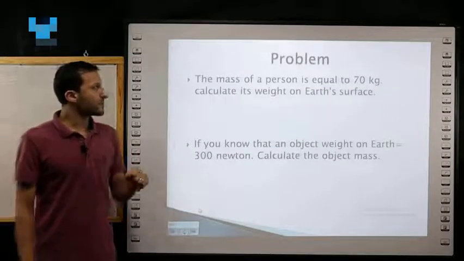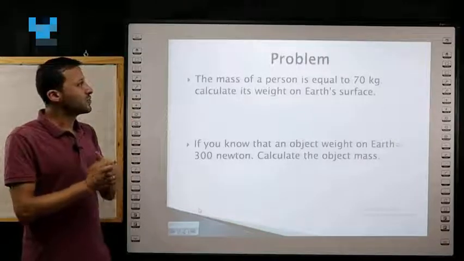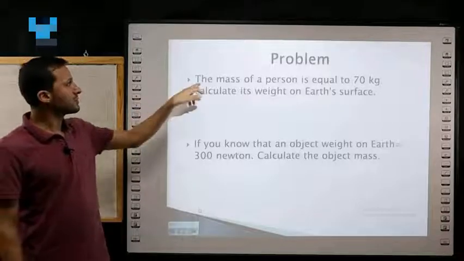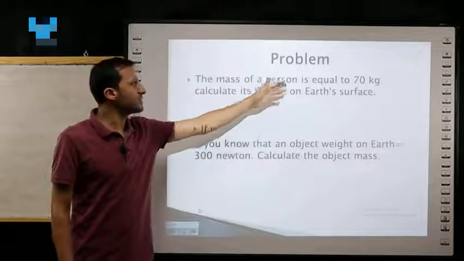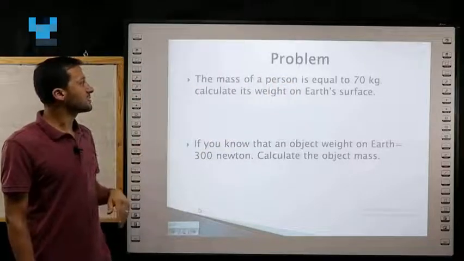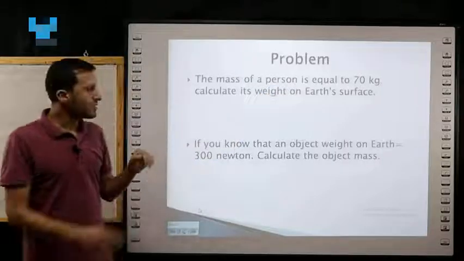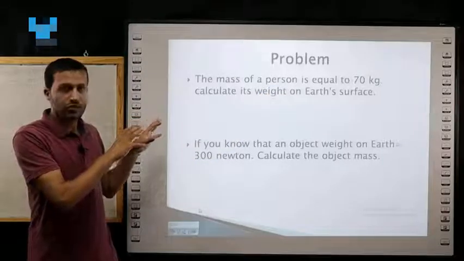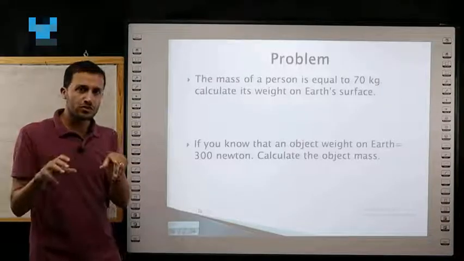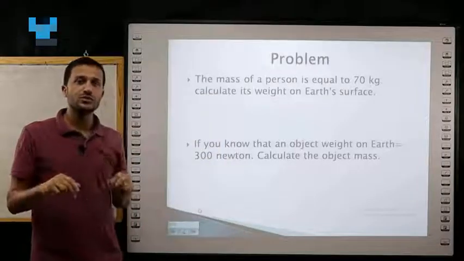A problem. So you focus with me to learn how to solve these types of problems. Problem number 1, the mass of a person is equal to 70 kilograms. Calculate its weight on Earth's surface. In these types of problems, to calculate weight, you have to search for two things.